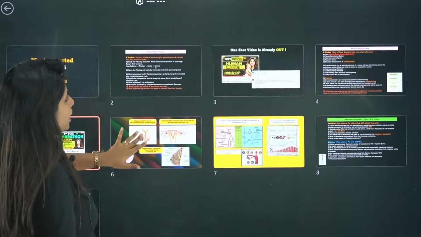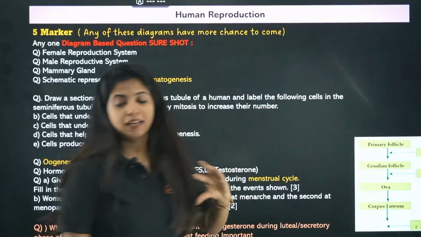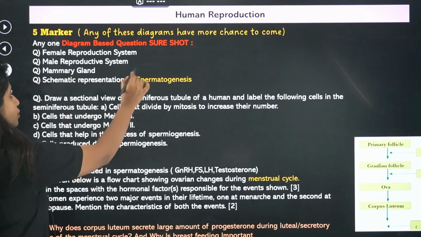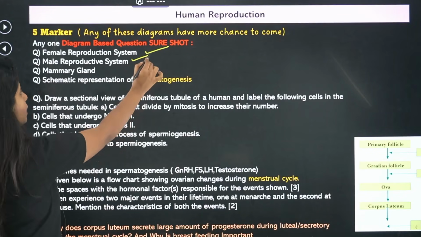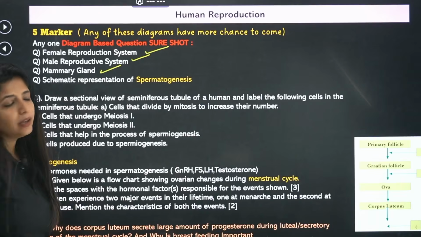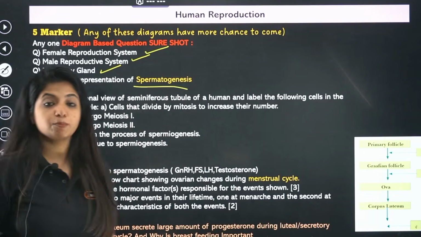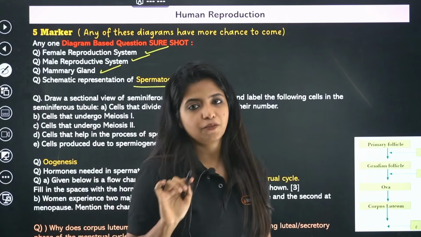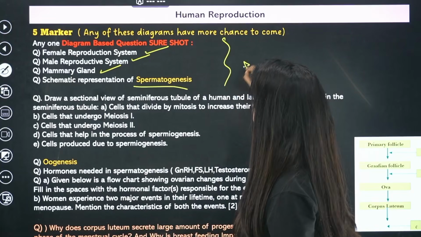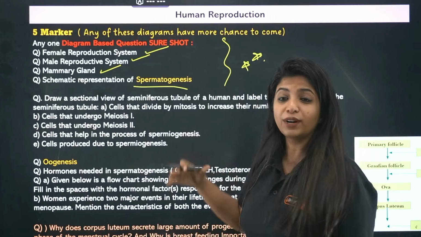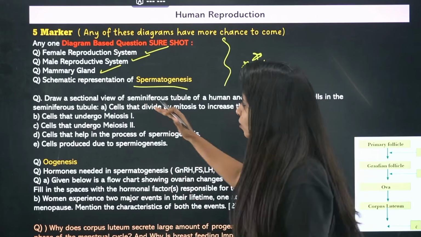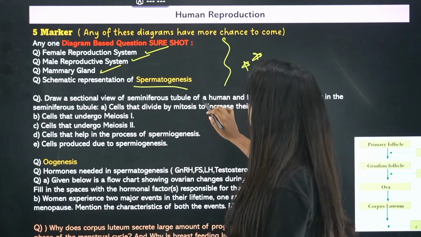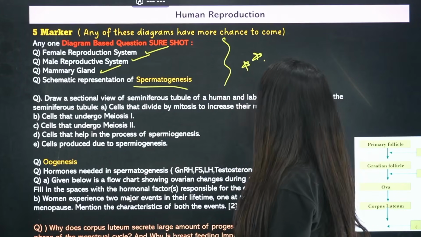Okay, now coming back to the 5 marker questions which are there. In the 5 marker question, mostly you are going to see a diagram based question, and the diagram based question could be about the female reproductive system or the male reproductive system, or it could be mammary gland, or finally it could be schematic representation of spermatogenesis, where you just have to make the primary spermatocyte and all of them divide and form them. These are the questions that has most chance of coming. Now, if you want to practice advanced question, that is also over here. These are some hot questions also. So over here, draw a sectional view of seminiferous tubule of the human and label the following cells.